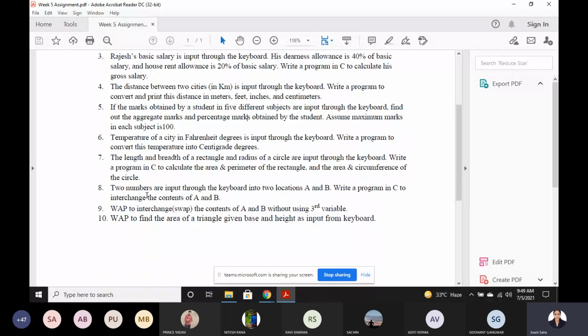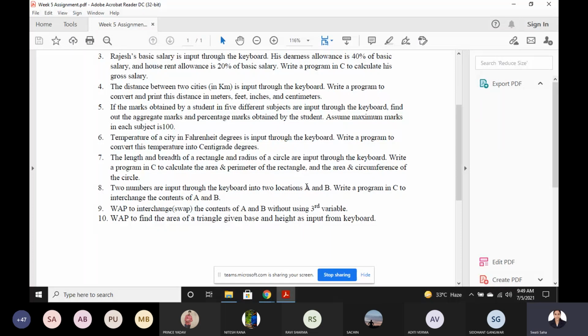If A has 2 and B equals 3, then to interchange we have to take a third variable C. We store the value of A in C, then move the value of B to A, then C to B. So you have to write the logic here.